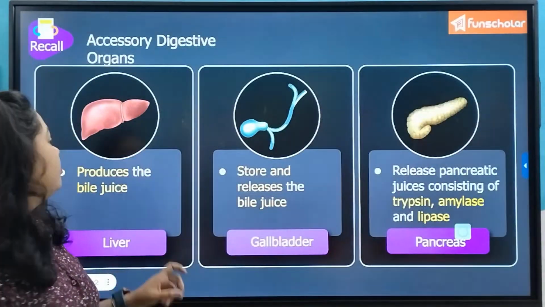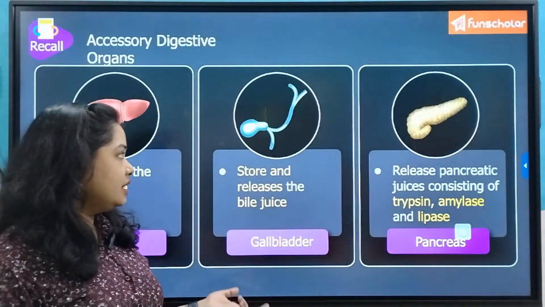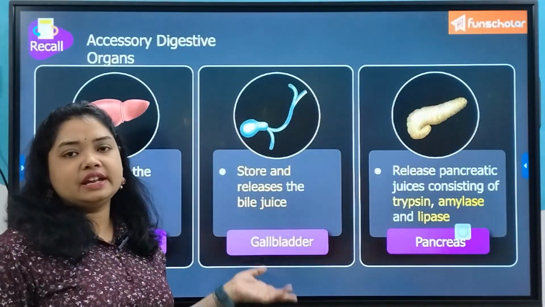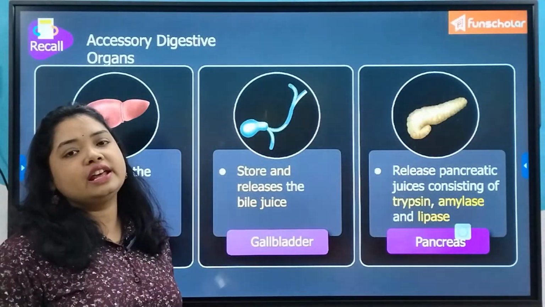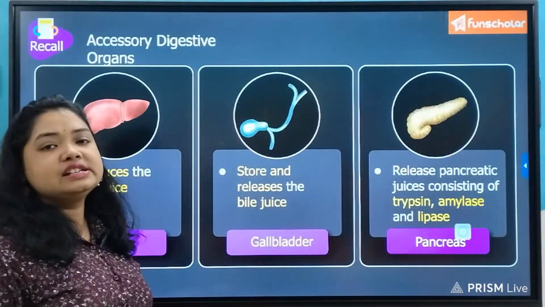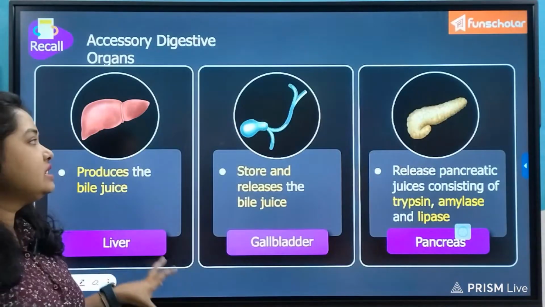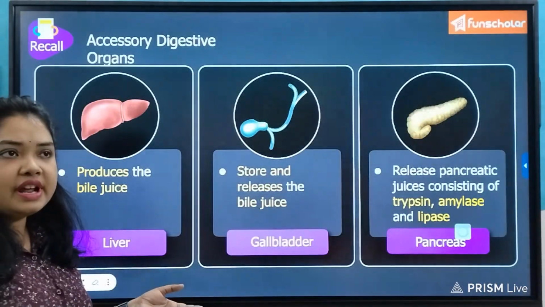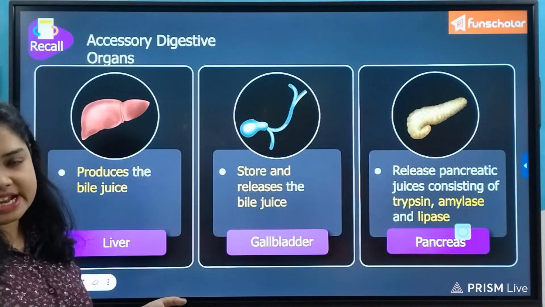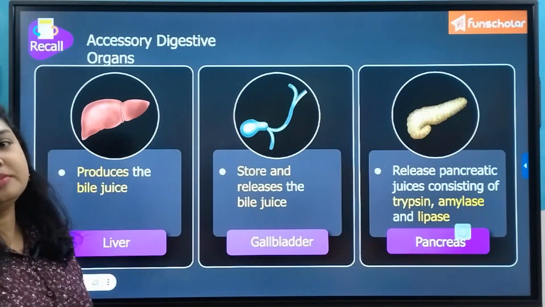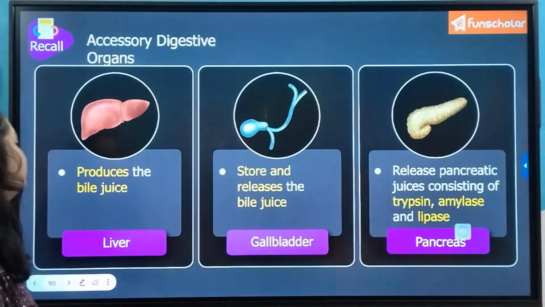Right from the mouth to the stomach, and then the small intestine, in the entire alimentary canal or the entire GI tract, glands are present at each location, so that the proper enzymatic or digestive juices can be released, and the process of digestion can be very smooth.